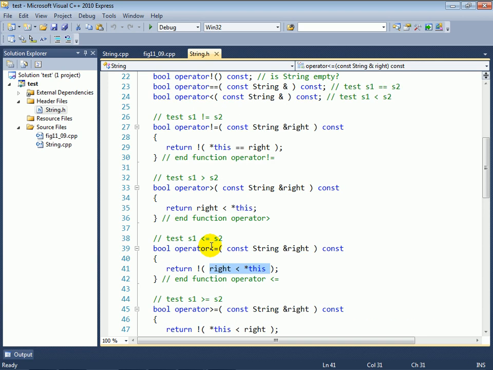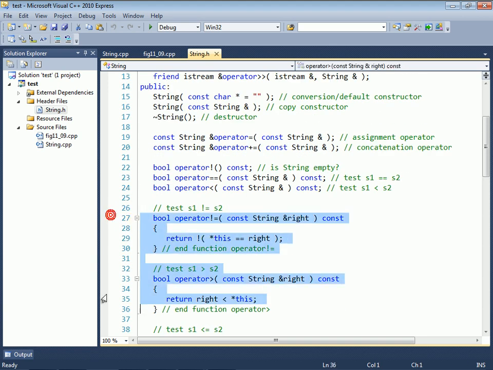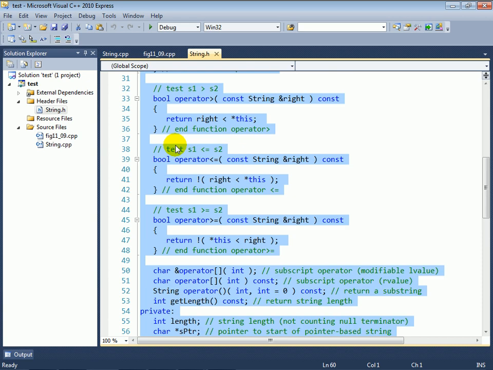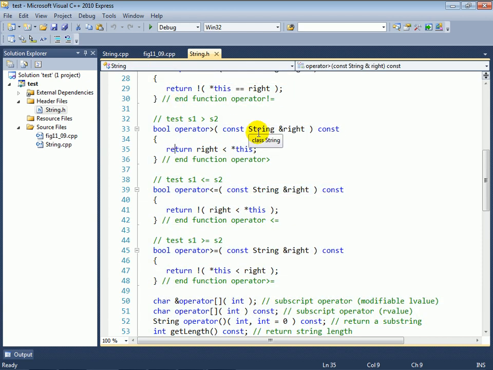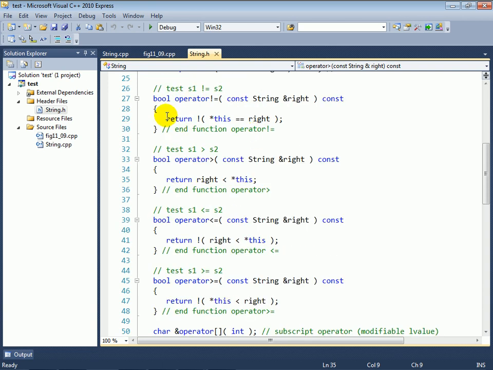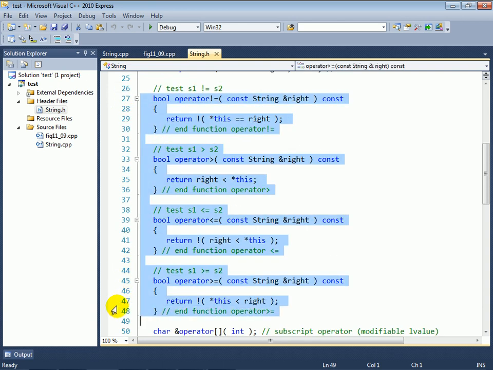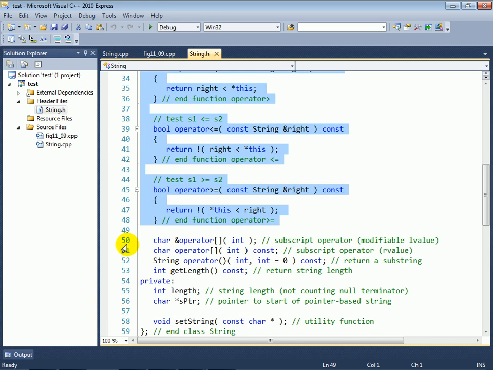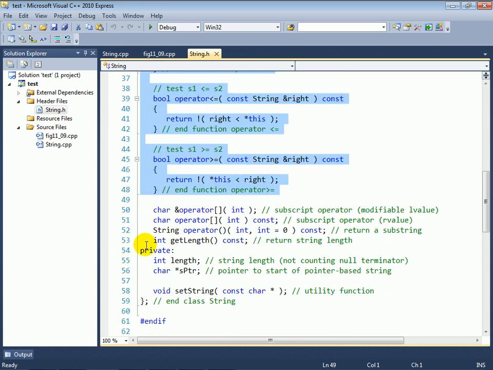So it's very common, by the way, to have lots of overloaded operators in a class, and to have them implemented in terms of other overloaded operators in the same class. And when you're doing that, it's very common to define those operator functions that are implemented in terms of other ones in the header file within the curly braces of the class, so that you get implicit inlining of those member functions. And then finally, we have a few other pieces for our class String.